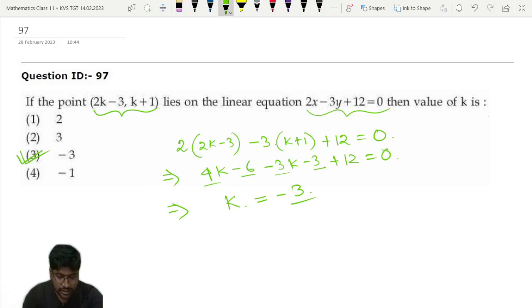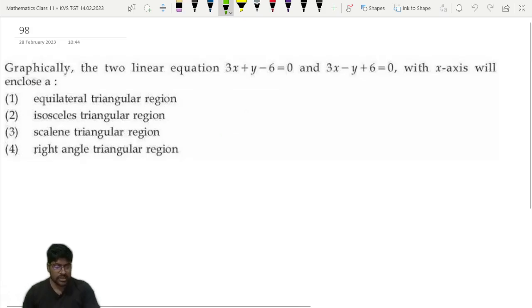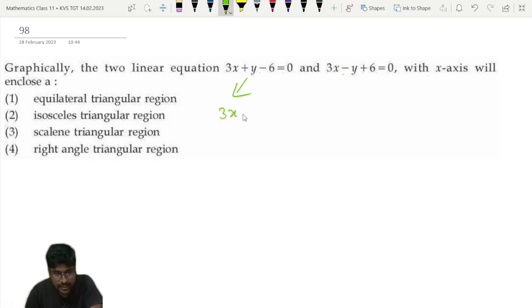Okay, so let's move to the next question. Question number 98. Graphically, the two linear equations 3x plus y minus 6 is equal to 0 and 3x minus y plus 6 is equal to 0 with the x-axis will enclose a. Graphically we have to solve this. The first equation we can write as 3x plus y is equal to 6.